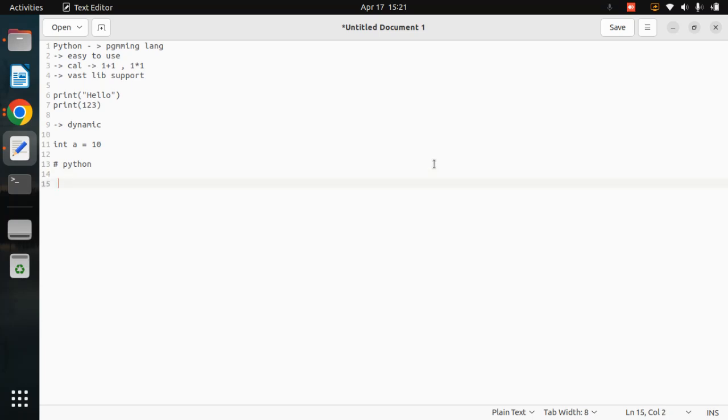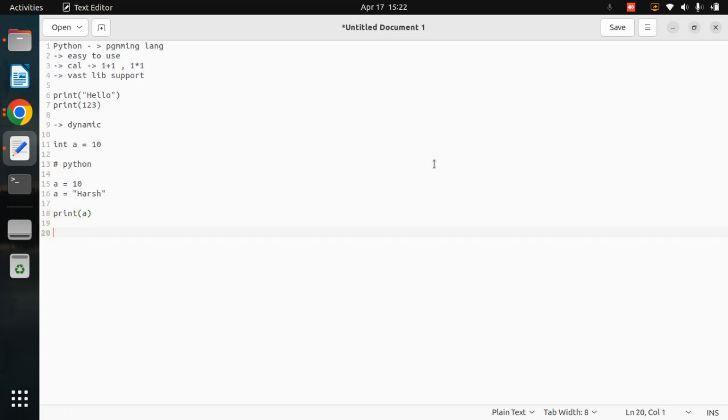So whenever you want to declare a variable, you just simply put a name and the value, that's it. It will automatically consider that a is equal to 10, and a equal to 10 means it is an integer. For example, if you are declaring a equal to Harsh, it automatically treats this as a string. That's why this is also one of the most important Python features, the dynamic nature. And whenever you want to access it, you just need to print, and inside that you put the variable name, that's it. As simple as that. So these are basically variables.